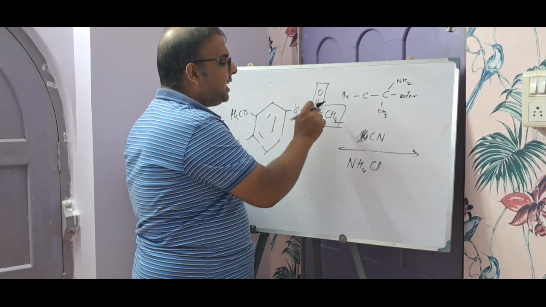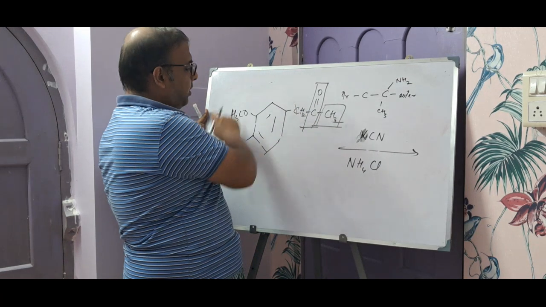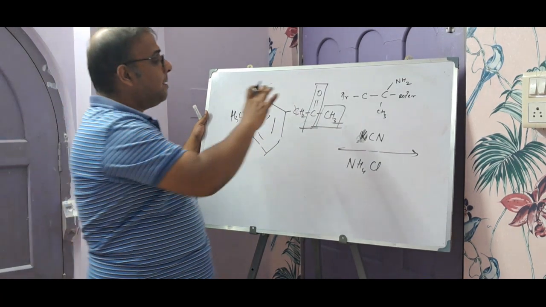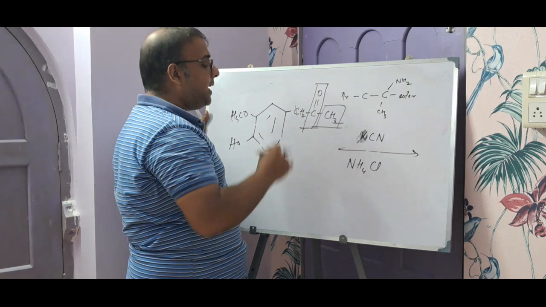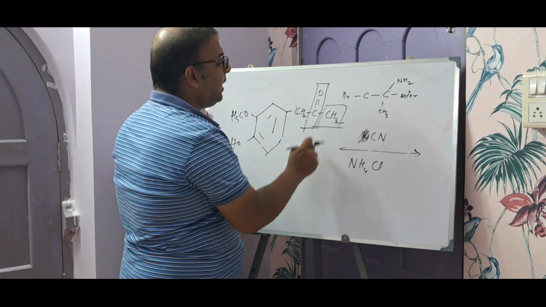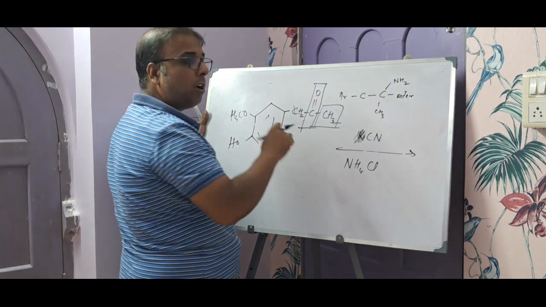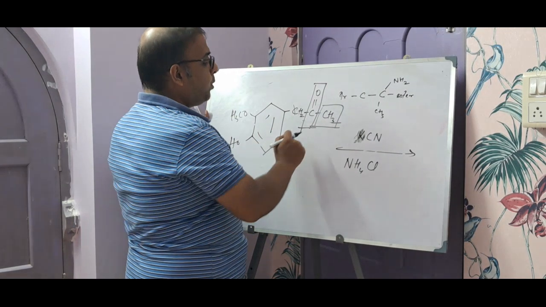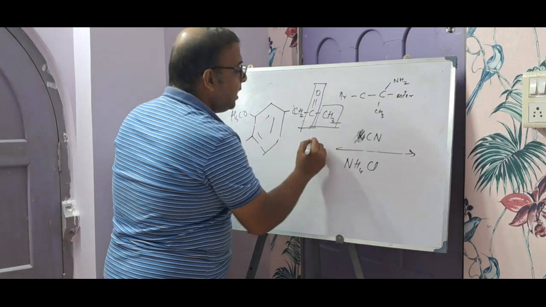We should not touch this, neither this nor that, rather this is the area which can be targeted. So what will happen when the combination of these two approaches this particular compound?